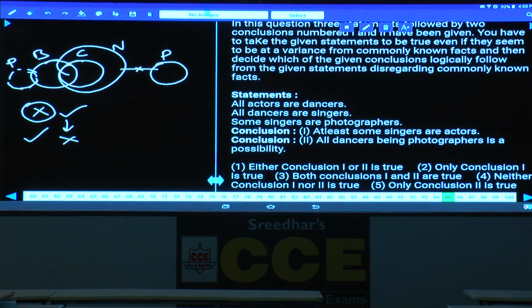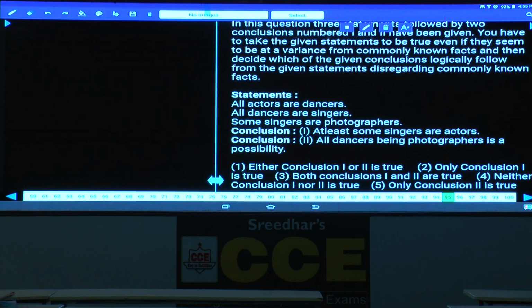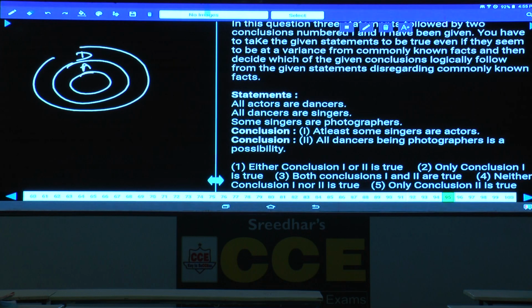Now question number 95. In this one, all actors are dancers, and all dancers are singers. Next one, some singers are photographers. Then first one, some singers are actors. Some singers are actors, definitely true.